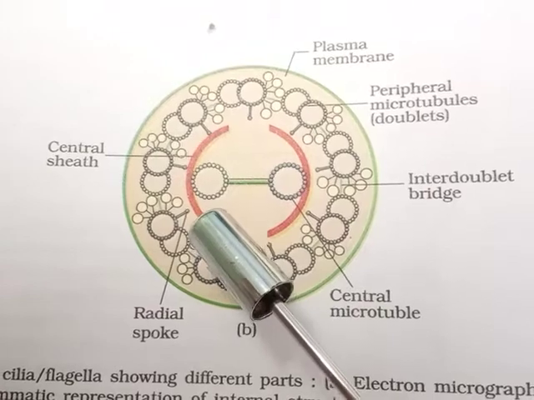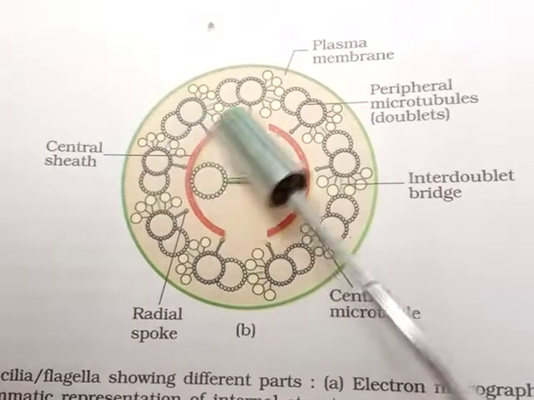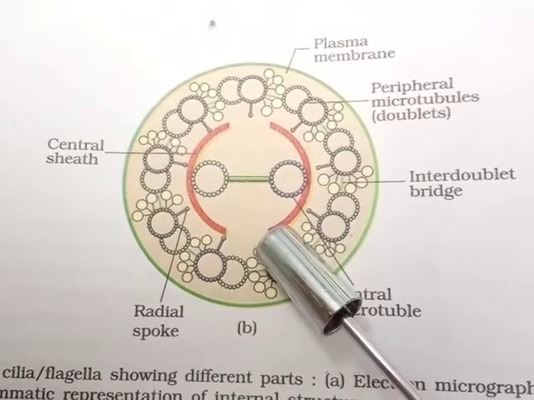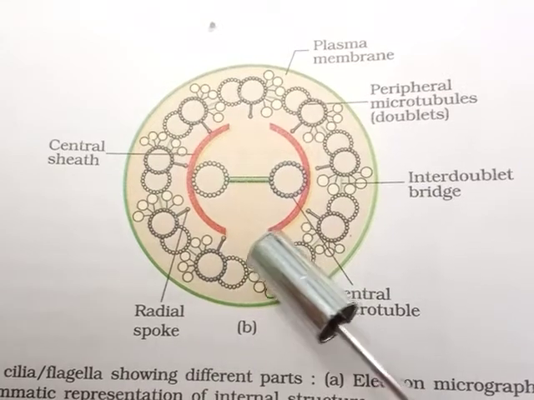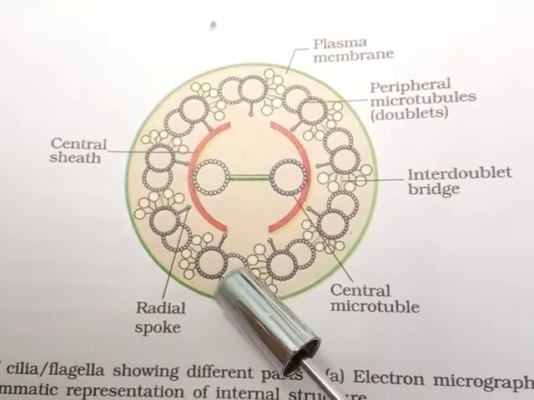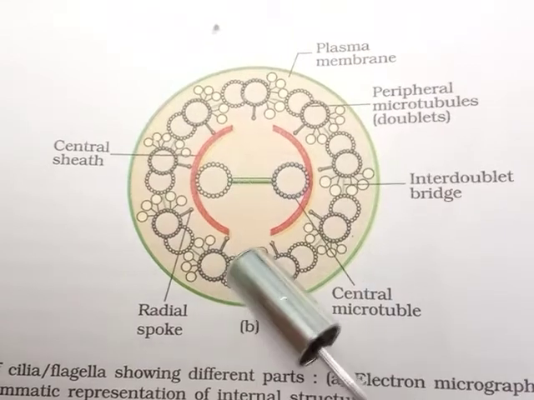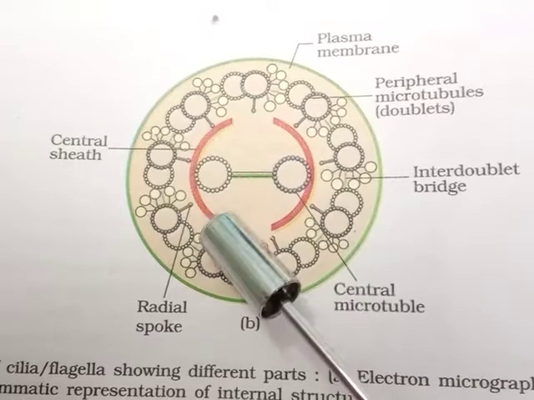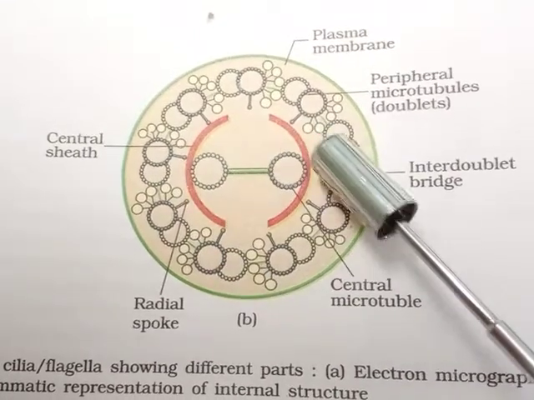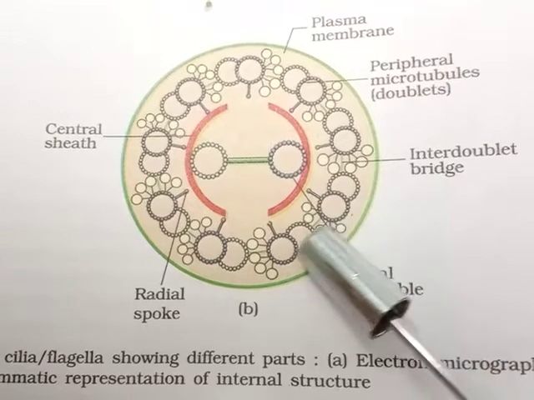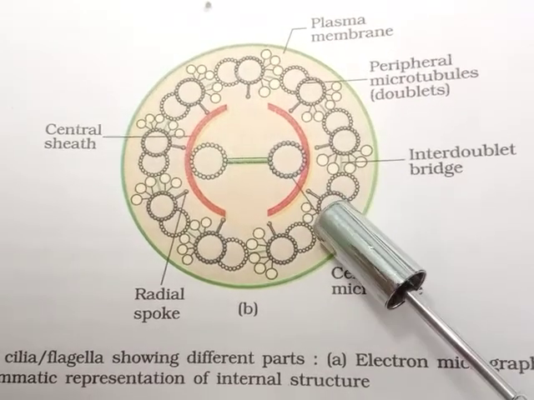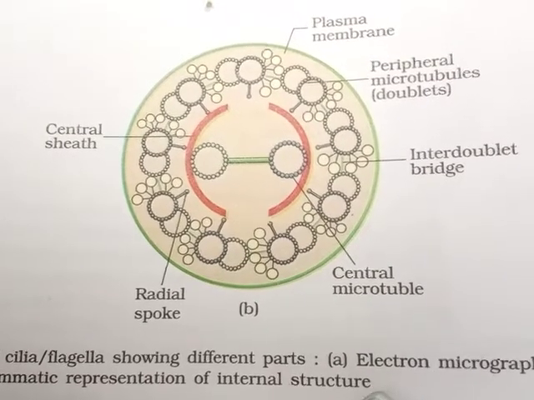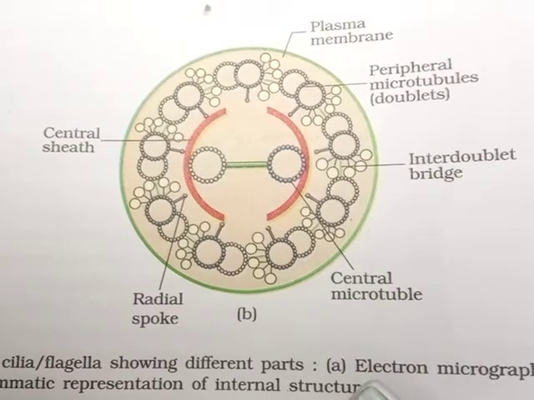These radial spokes are 9 in number and are connected to the central sheath. The peripheral doublets are also interconnected by linkers, and both the cilium and the flagellum emerge from centriole-like structures called the basal bodies.